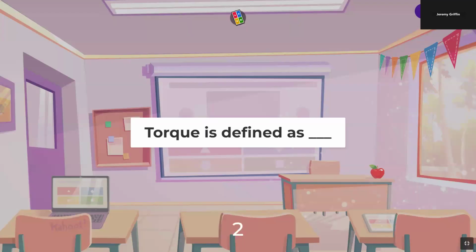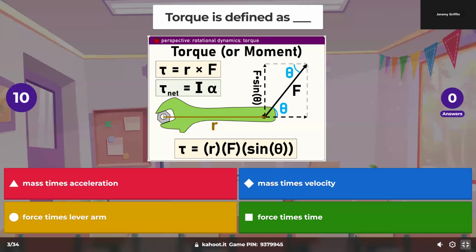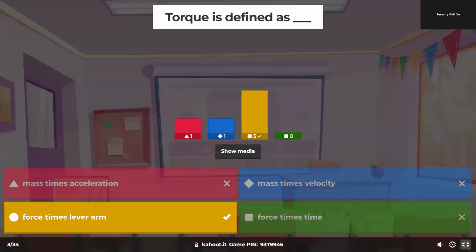Torque. Okay, force times lever arm. So isn't that R cross F? R is the lever arm, F is the force. And cross product means you want to have some kind of perpendicular component between those two.